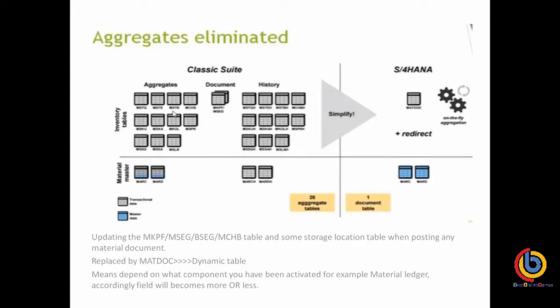Because of our simplified data models. Simplified data models, I will give one example here. Just consider I'm doing any kind of material posting here. This may be at the time of goods issue or it may be a goods receipt.